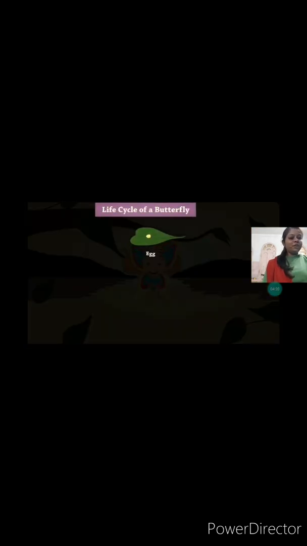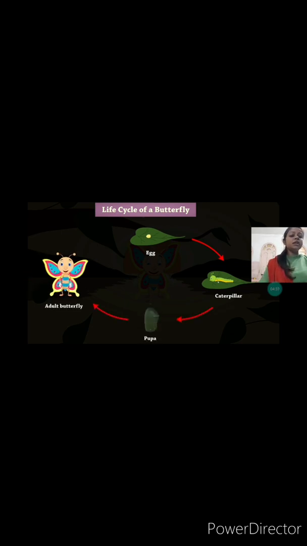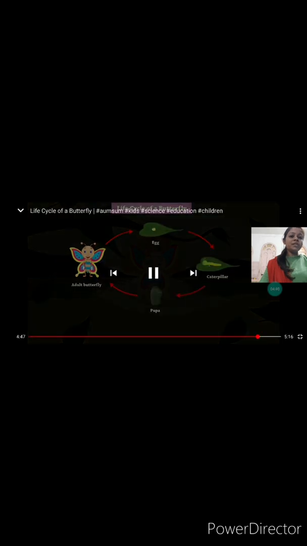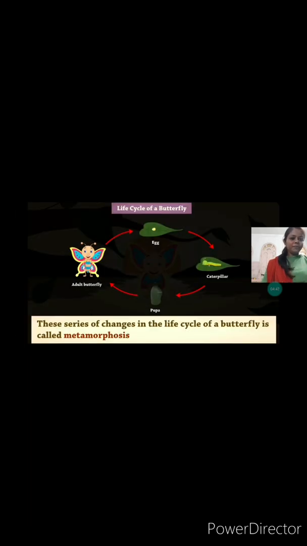So this is the beautiful life cycle of the butterfly, which is completed in 4 stages. Isn't it beautiful? So this is the life cycle of the butterfly. The first stage is the egg, the second stage is the caterpillar, the third stage is the pupa, and the fourth and last stage is the adult butterfly. So this complete metamorphosis always takes place in the butterfly.